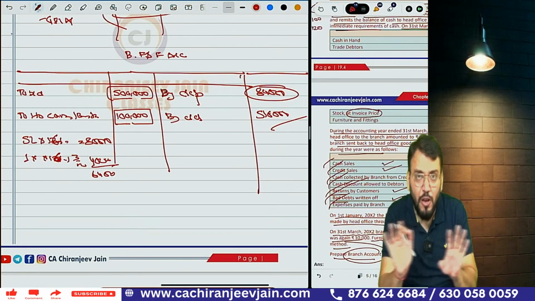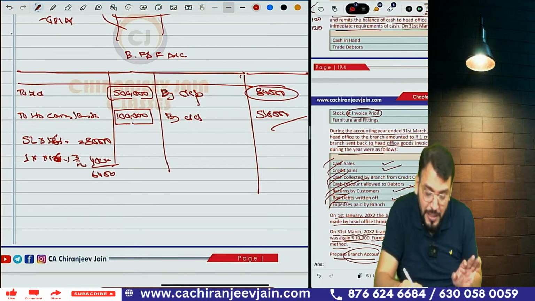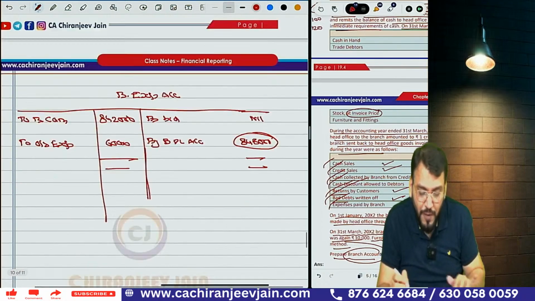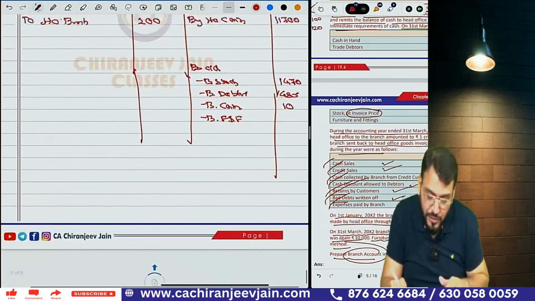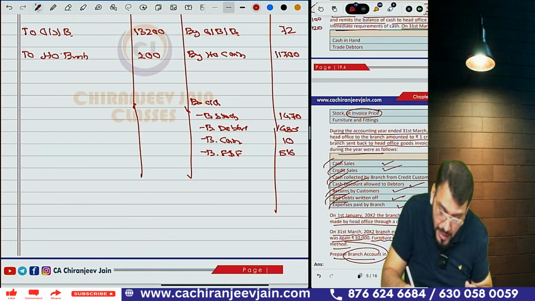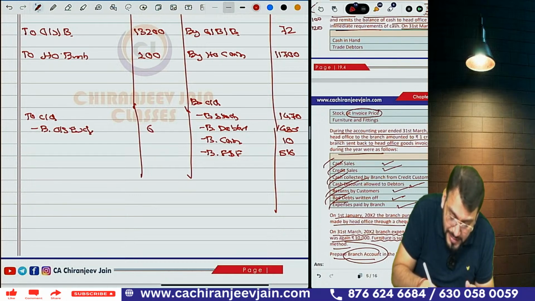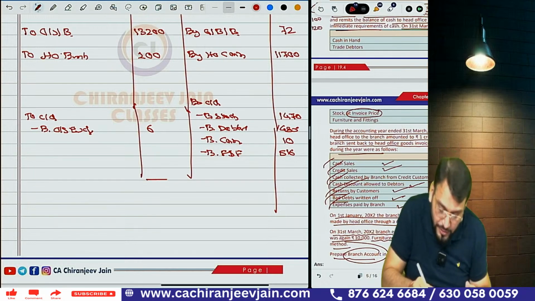The depreciation will not be recorded in the branch account, but this closing balance will come automatically, as the depreciation will be debited. So 5 lakh 16,000, write 516. And you can see there is one closing liability also to be carried down. There is the branch outstanding expense, which will be the closing liability. That is 6,000. That will also come. You can see everything written.